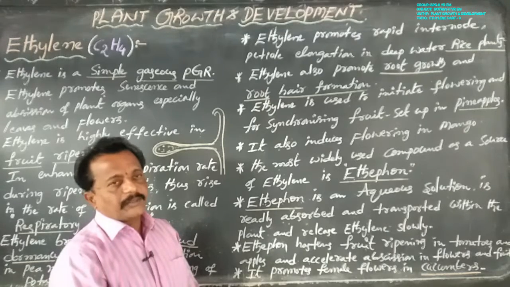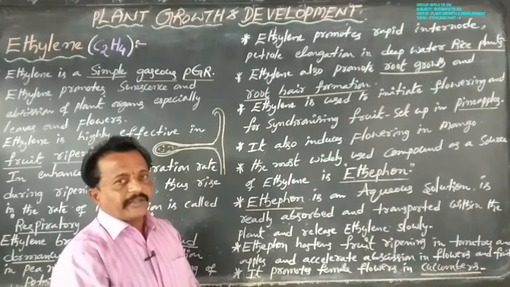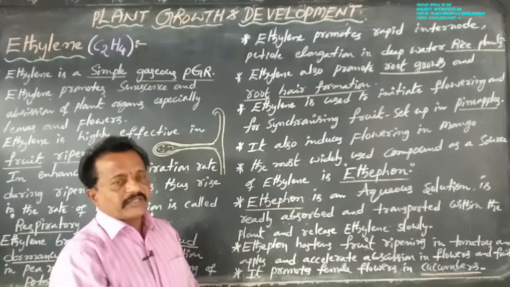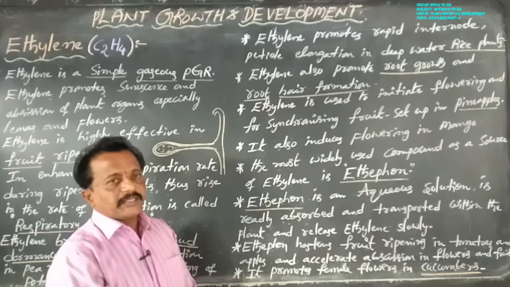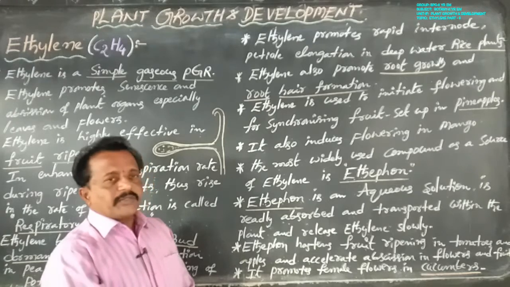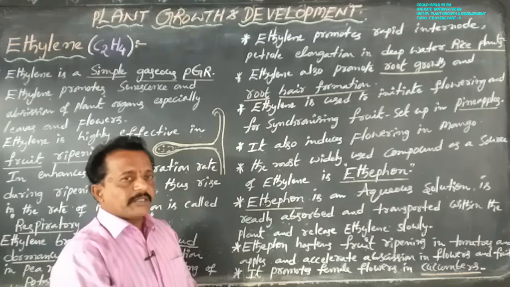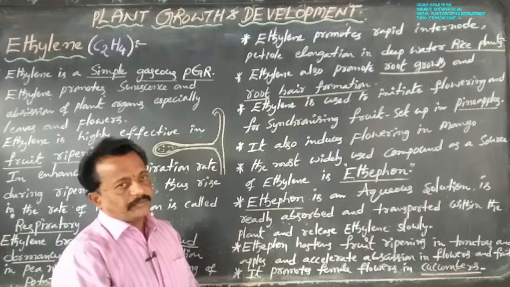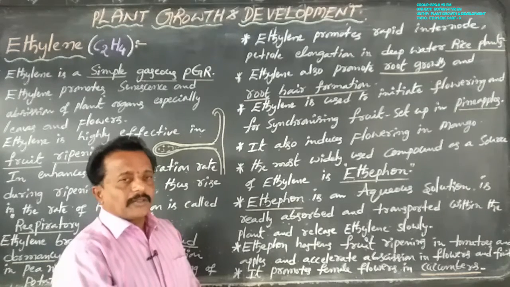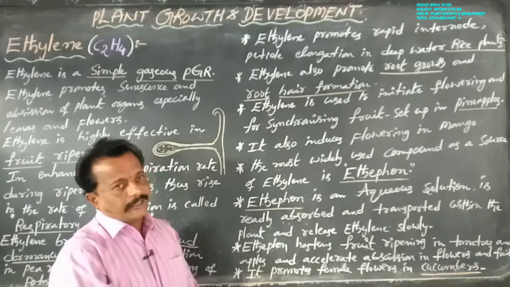Ethylene is available in ethephon, which is readily absorbed and easily transported within the plants, and then releases ethylene slowly.